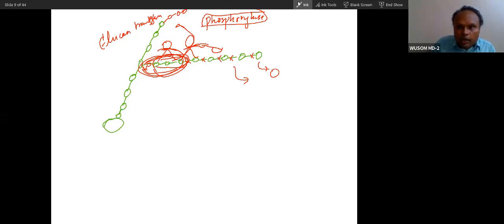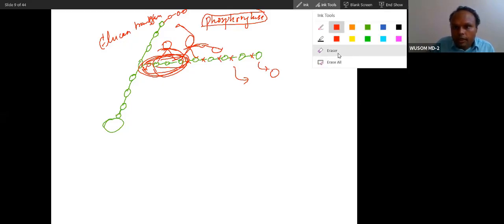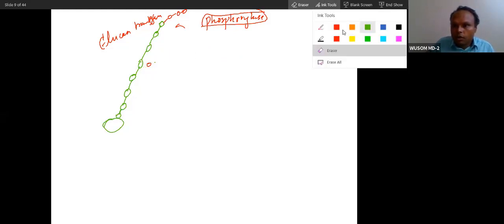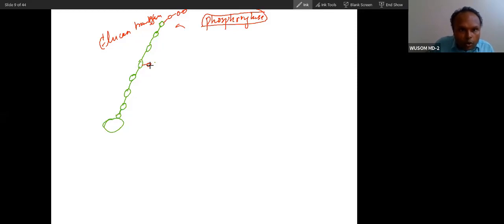And then after transferring, you can see, I will delete everything here. So there will be only one glucose. So the same protein has a second enzyme activity. The enzyme is called debranching enzyme. In glycogen synthesis, we have seen branching, here is debranching. So this debranching enzyme removes this, and then free glucose will be released like that.